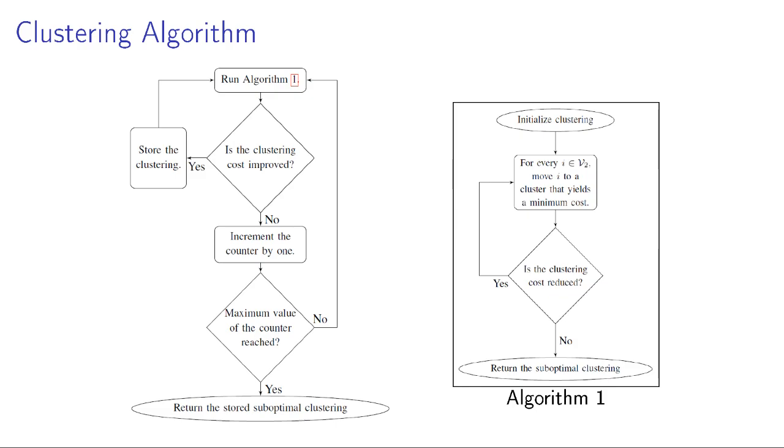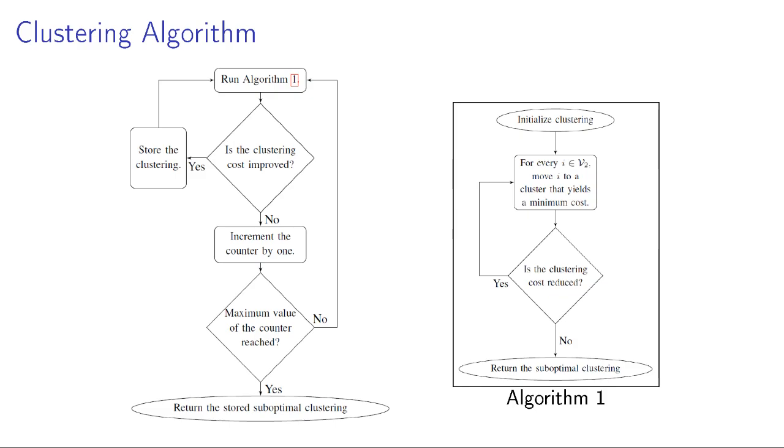So what we design is a greedy algorithm where we initialize the clustering randomly, and then for each node we check which cluster is the best cluster that yields the minimum cost. After doing it for each node, we do it iteratively, until the cost is no more reduced.